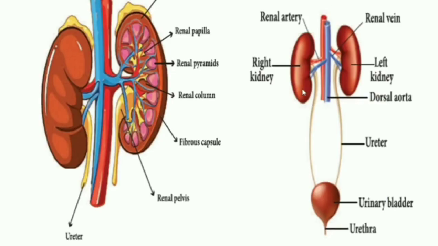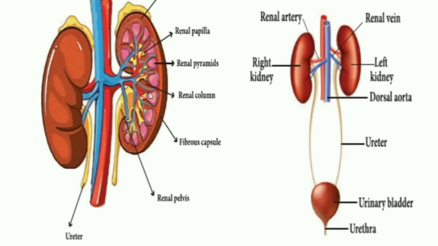This is the excretory system and this is the transverse section of the kidney. This is the right kidney and the left kidney, and the tube arising from the kidney is called the ureter, the sac is called the urinary bladder, and the lower region is the urethra. The kidney purifies the blood, and the urine is expelled from the urinary bladder through the urethra.